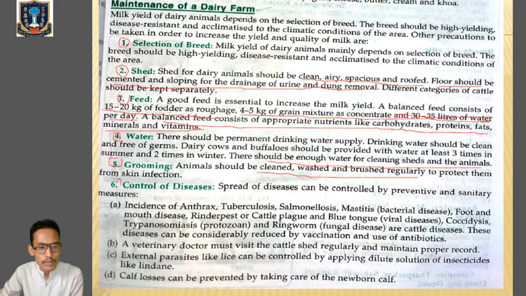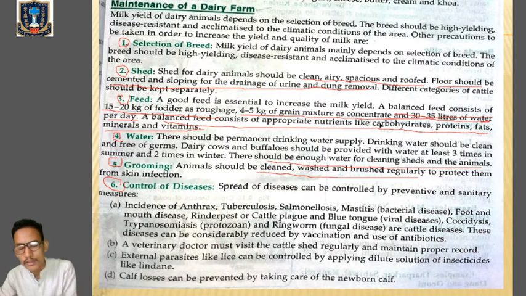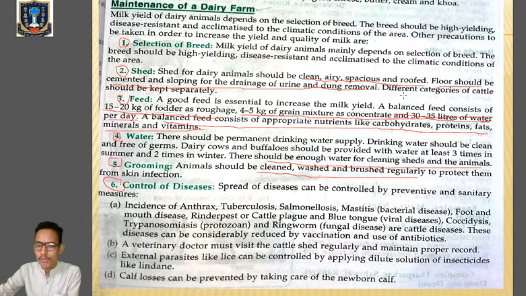That is most important. Control of diseases. We have to control the diseases mainly in dairy farming. Not only do we have to control them, but we actually have to prevent them also. So how can that be done? Look over here, number A.